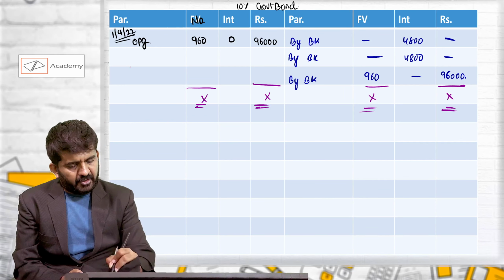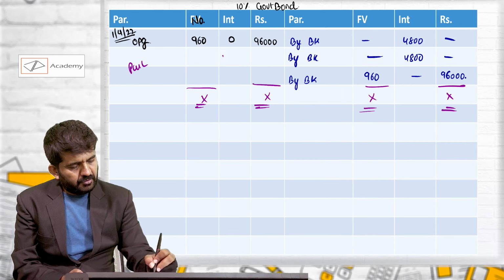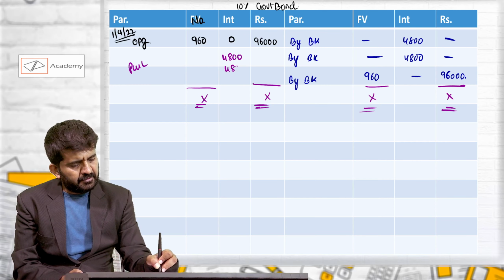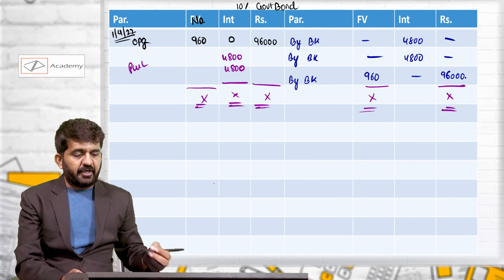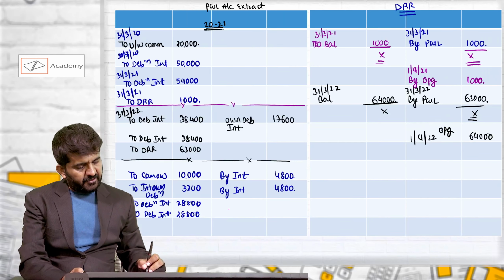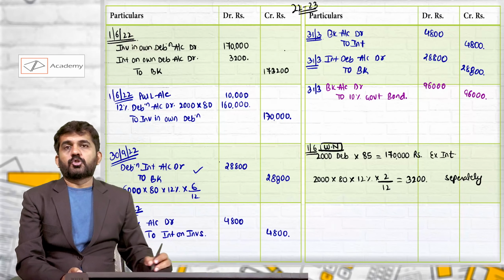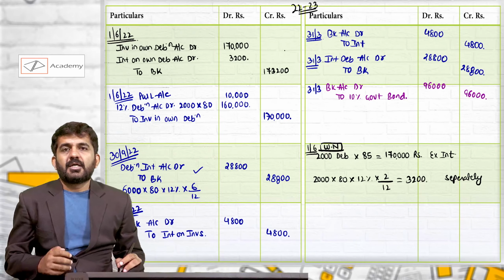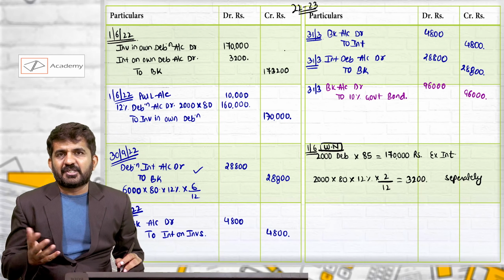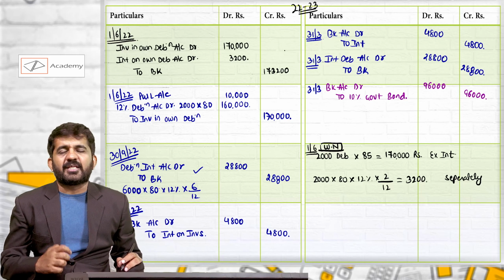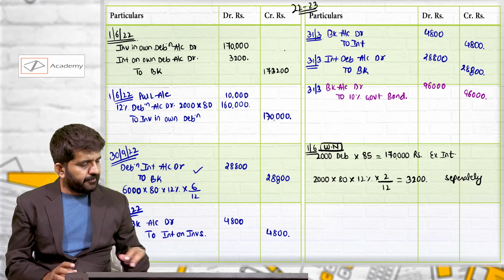Thus we have already transferred 4,800 and 4,800 to the credit side of PNL account. So this is also the entry which is done. DRR investment, 10% government bond as well as our own investment are sold.